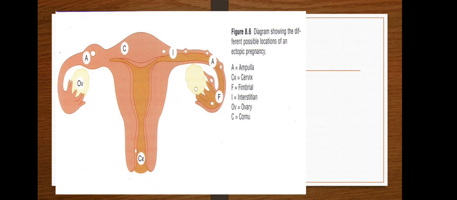So the treatment: you do investigations, grouping and cross matching, surgical laparotomy or laparoscopy, salpingectomy for a ruptured ectopic. So you do an autotransfusion, and linear salpingostomy in an unruptured ectopic. For medical management, as in unruptured ectopic, you can just give methotrexate, potassium chloride injection into the fetal heart, prostaglandin injection into the sac, or hypertonic glucose 50% injected into the sac.